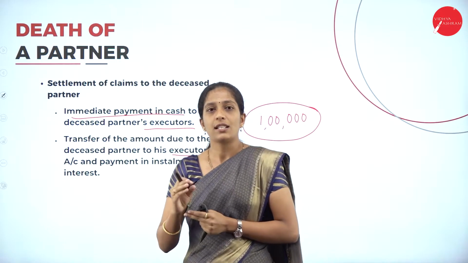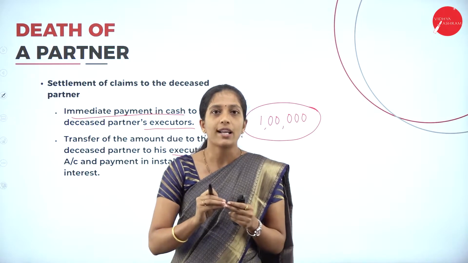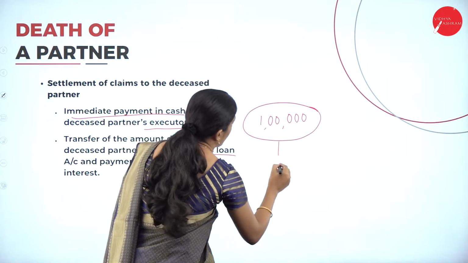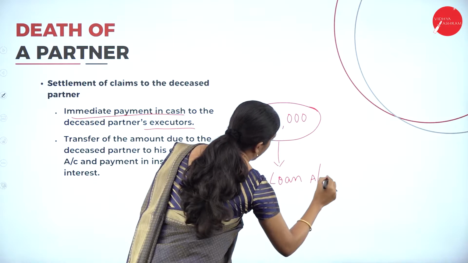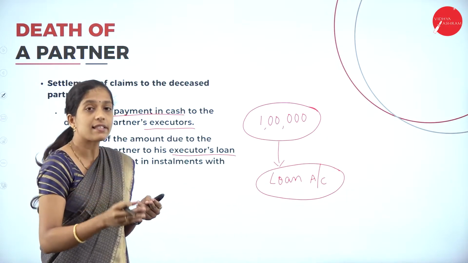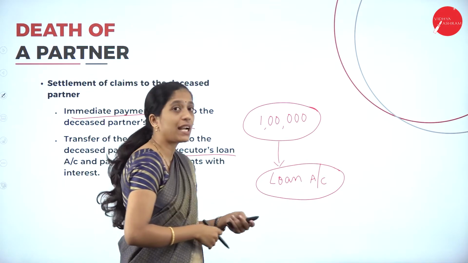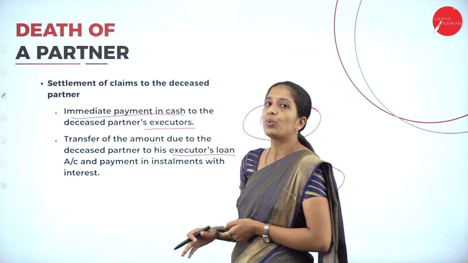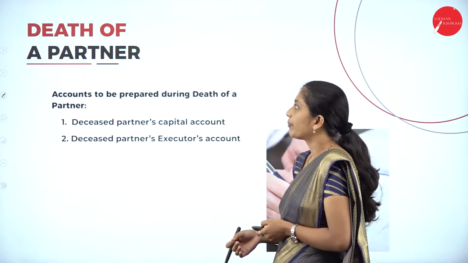So there are two ways: either they pay immediately in cash, or the amount is transferred to the executor's loan account and paid in installments with interest. These are the two ways to settle the deceased partner's capital account.